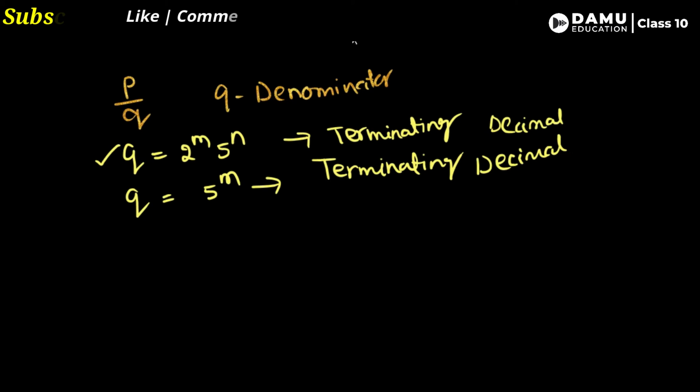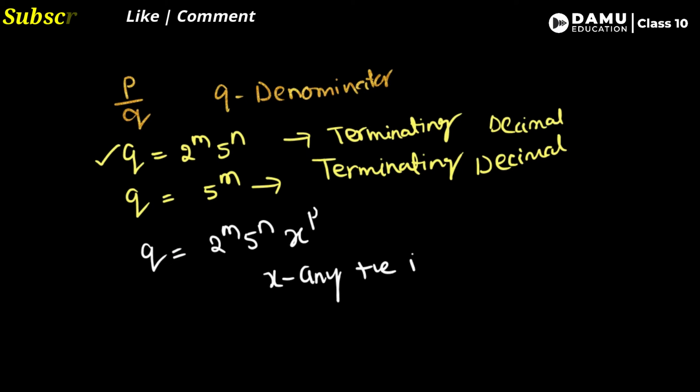Then if q is in the format of, let's take, 2 power m, 5 power n, and some other integer, let's take x power p. Here x is any positive integer.